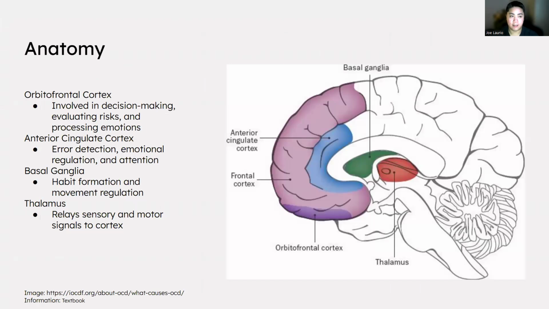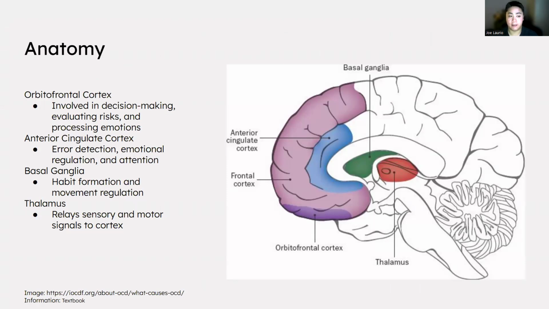So in the anatomy, the textbook actually tells us that the orbitofrontal cortex is involved, the anterior cingulate cortex, the basal ganglia, and the thalamus. The orbitofrontal cortex is involved in decision making, evaluating risk, and processing emotions. The anterior cingulate is involved with error detection, emotional regulation, and attention span.